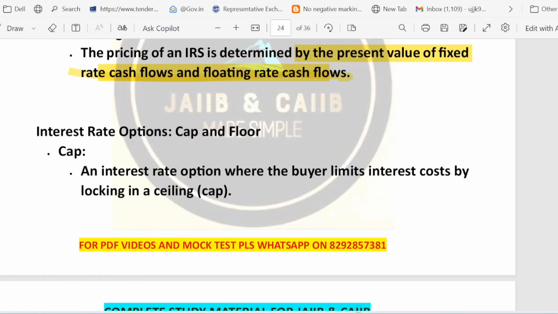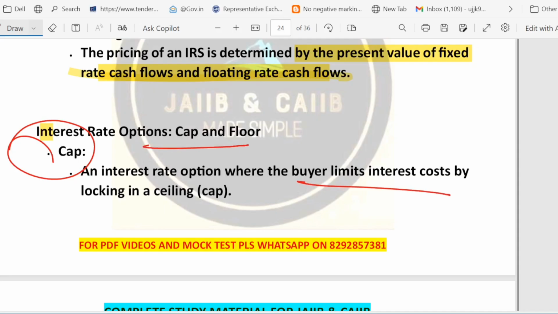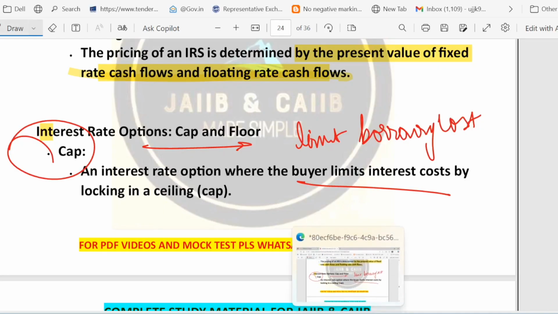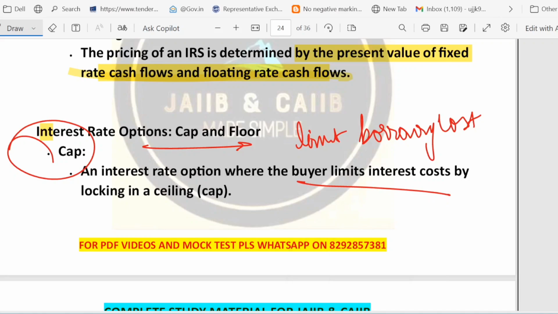Now let's understand the interest rate option, especially caps and floors. What is the meaning of cap? Whenever I say this word cap, just understand: a cap is an interest rate option that limits your borrowing cost, where the buyer limits interest. It does so by setting a maximum rate, that is called the cap. You set a maximum rate, and you limit the borrowing cost.